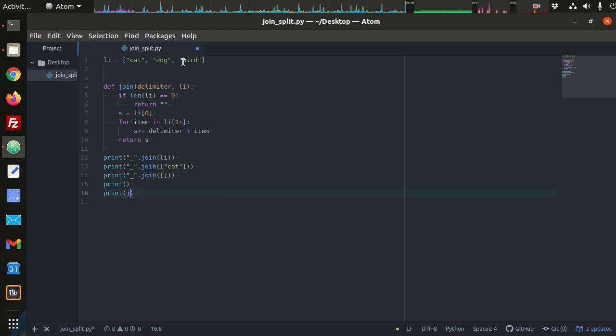We're going to print out our join function. The delimiter is the underscore, and then we have our list, and then we duplicate that. Instead of the list, we have a list with just cat in it, and then duplicate that. Instead of a list with cat in it, we have an empty list. So hopefully our function mimics the behavior of the built-in string function.